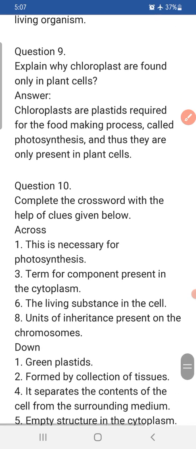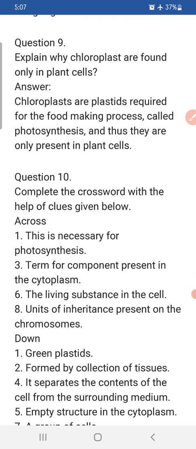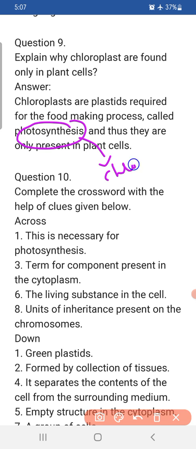Next question. Why are chloroplasts found only in plant cells? It is a very simple answer, children, that plants have to make their own food. And for making their own food, they have to do the process of photosynthesis. And photosynthesis is only possible when chlorophyll is present. If chlorophyll is not there, the plant cannot perform photosynthesis. Chlorophyll is present inside the chloroplast, and that is why plants have chloroplasts. And if we talk about animals, animals do not make their own food. They consume their food from outside. So they do not need any kind of chloroplast.